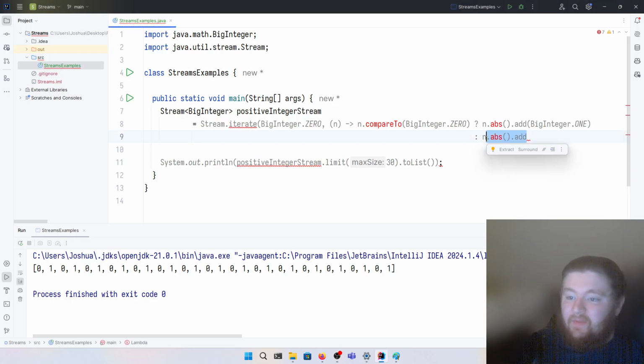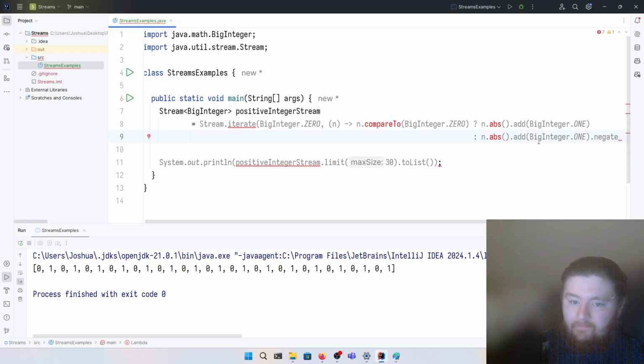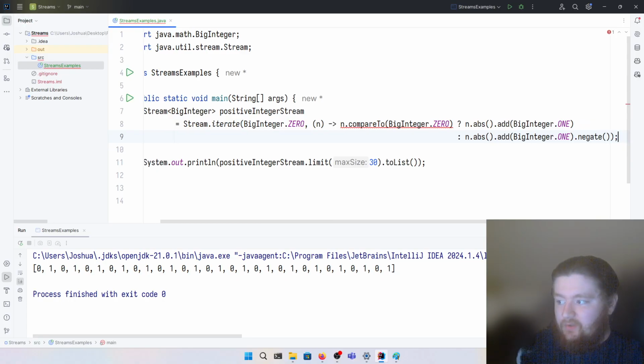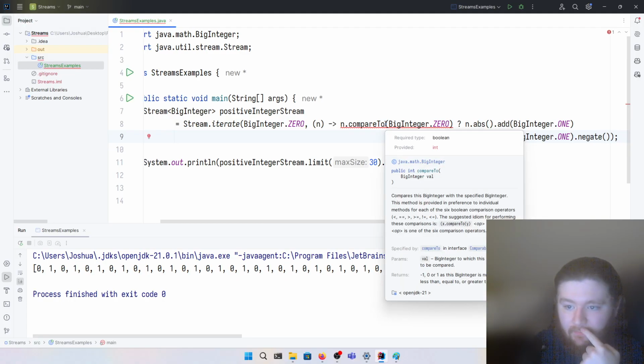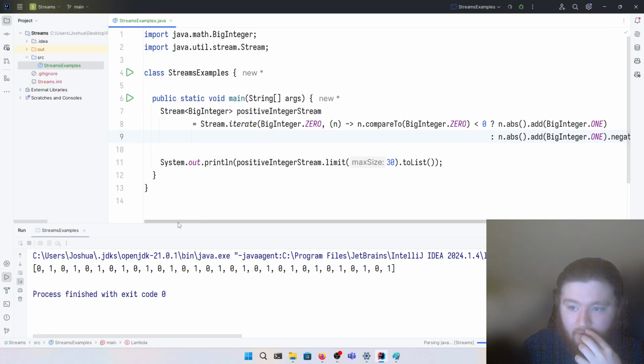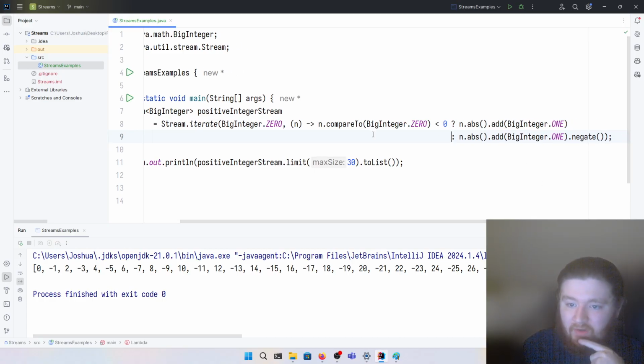Okay. So if it's not negative, if it's positive, then we'll do n.abs.add BigInteger 1, .negate. Okay? So then we should be good. This should be is less than 0. There we go. Now, this should work. It does. Very nice. So now let's actually walk through it.